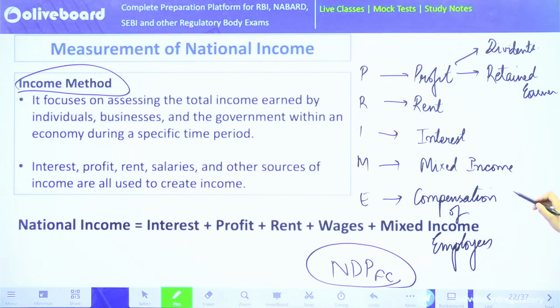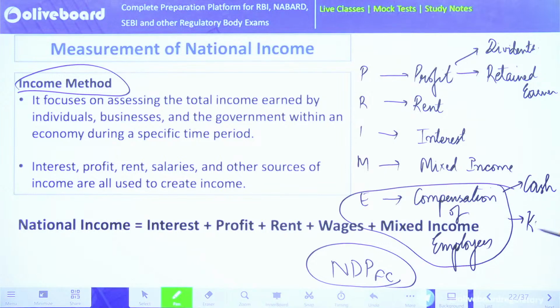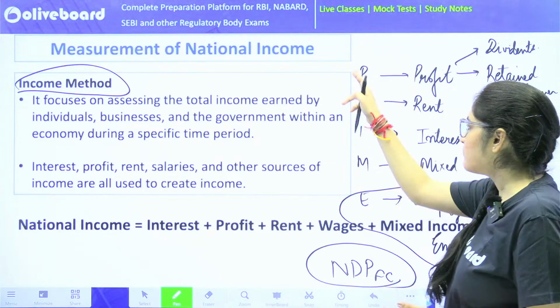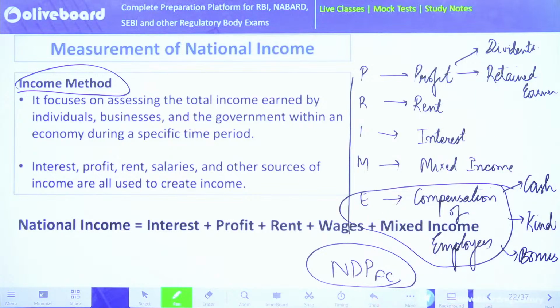Now one more thing I want to add over here is, in the compensation of employees, compensation can be given in the form of cash, it can be given in kind as well. All the things have to be added. It can be given in the form of bonuses as well. Whatever the name may be, if it's the compensation given to the employees, that has to be added. I hope this is also clear. Any problem in this, please ask. So that means if I add all these 5 factors, I will reach NDP at factor cost. That is my income method.